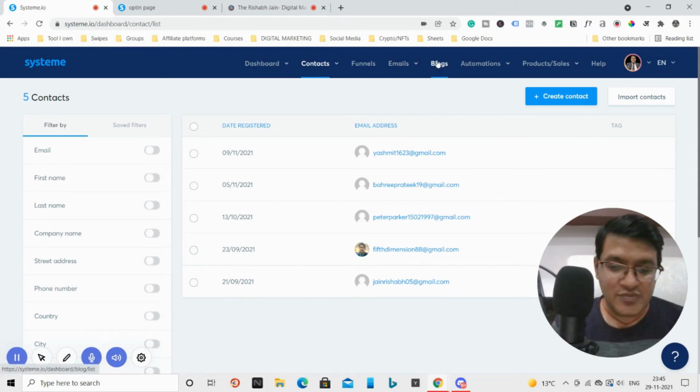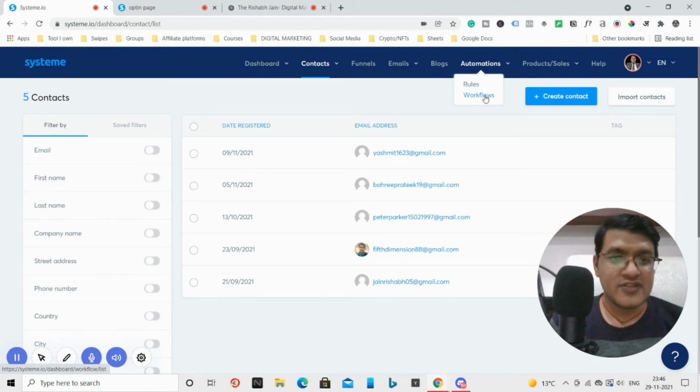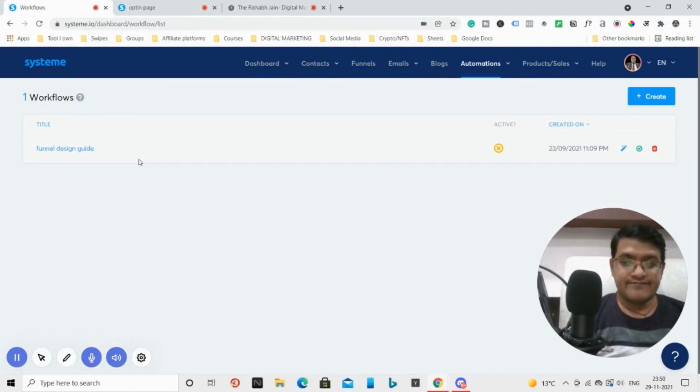Now you have the blog option, so you can create blogs and post unlimited blog posts. You can also create automations, so here you can create workflows. This is the option where you actually automate. I was a little bit confused: this campaign portion is for sending emails whenever someone joins your list. So you can send the campaigns, you can send the emails, and if you want to automate, you can do it inside workflows.